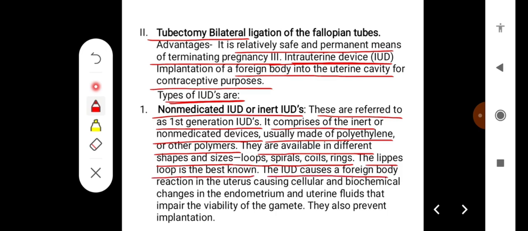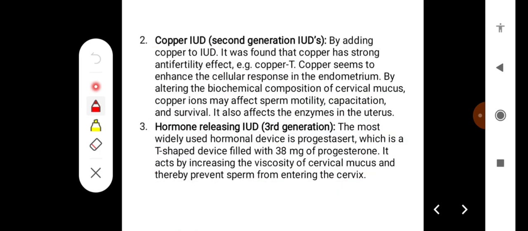Intrauterine devices cause a foreign body reaction in the uterus, causing cellular and biochemical changes in the endometrium and uterine fluids that impair the viability of the gametes. They also prevent implantation. Copper IUDs are the second generation of IUDs, made by adding copper to the intrauterine devices.